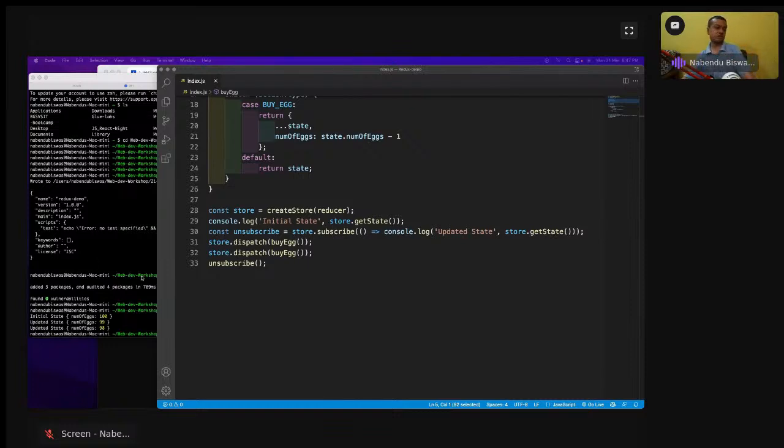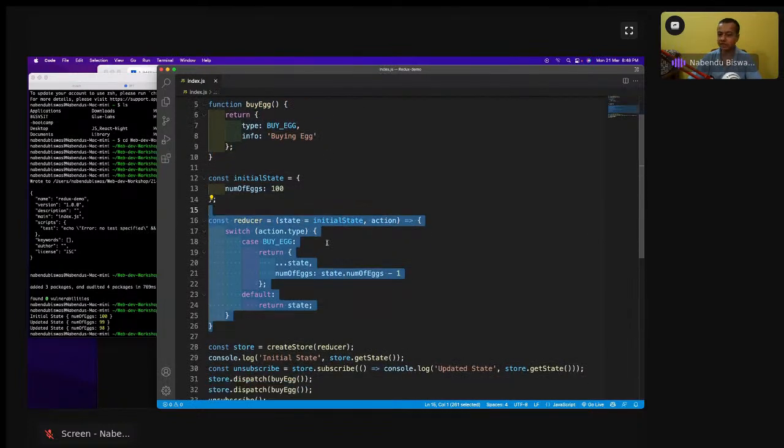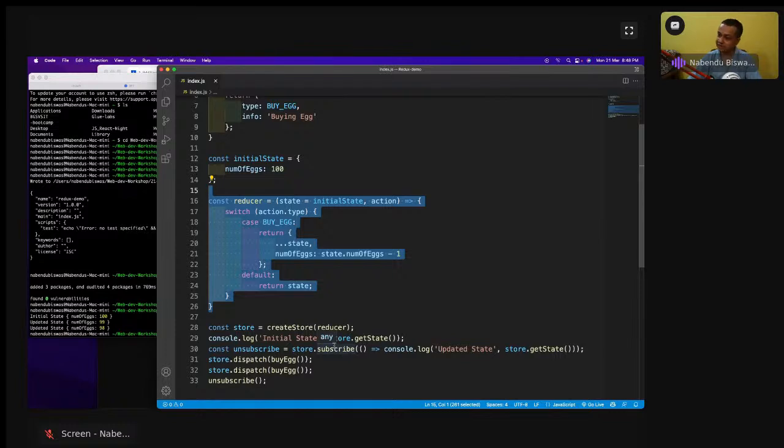Now what we need to do, we need to see some advanced topics, and one thing is that I'm going to convert all of this into a React app, and then you're going to see that all of this will fit so well. Because Redux is a very complicated topic, when people directly teach this with React, people get even more confused. But I have created it all in one file. In React, everything will go to its own file. This action creator will go to its own file, this state will go to its own file, this reducer will go to its own file, this store will go to its own file, and that's how it will be connected. Okay, so that is a very important thing.